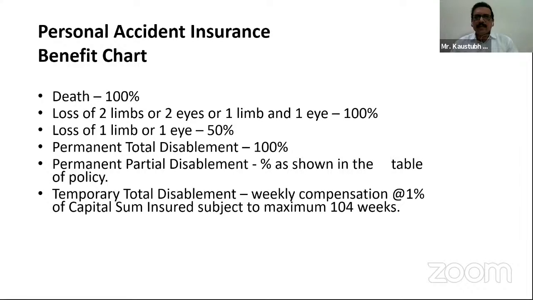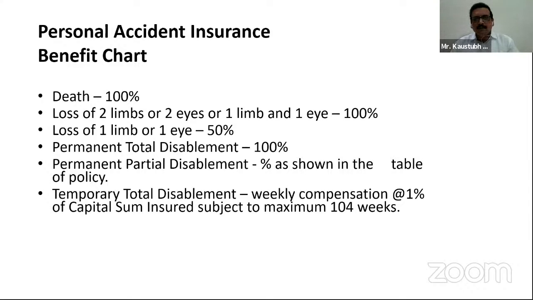Now, the fifth point, permanent partial disablement. Now, you can make out the difference between permanent total disablement and permanent partial disablement. In case of permanent partial disablement, the compensation payable is as per the percentage shown in the table of the policy. If you go through the proposal form, you will find certain percentages mentioned on the proposal form itself, wherein you can see the permanent partial disability percentage.